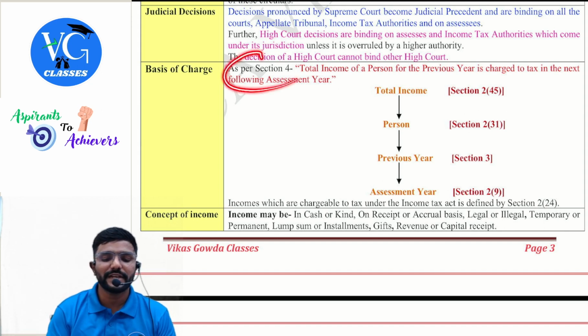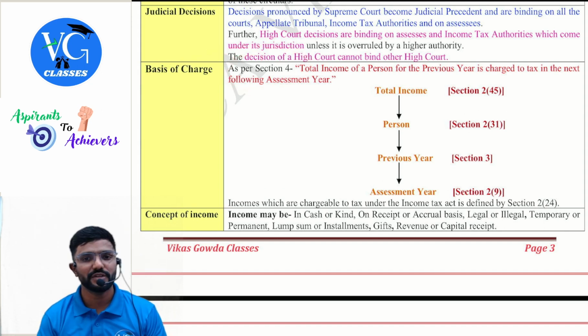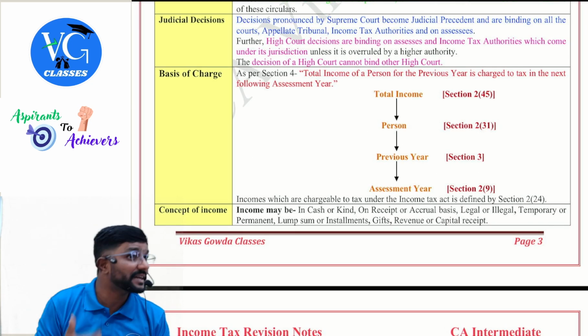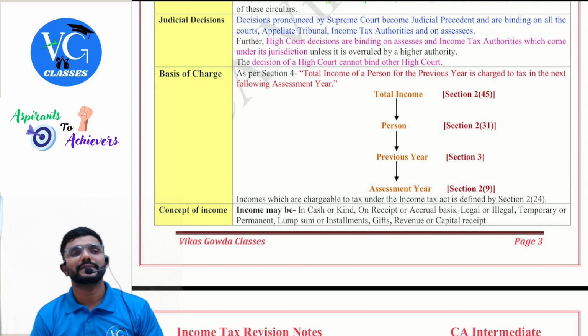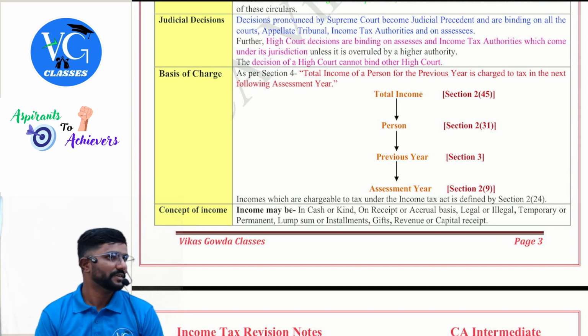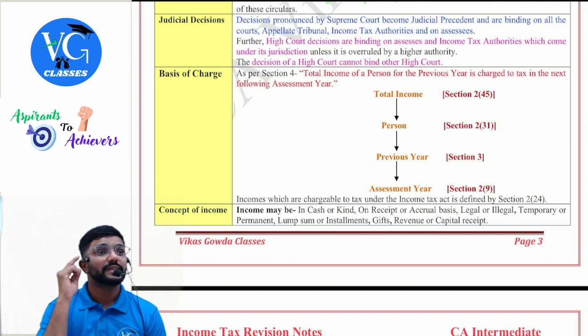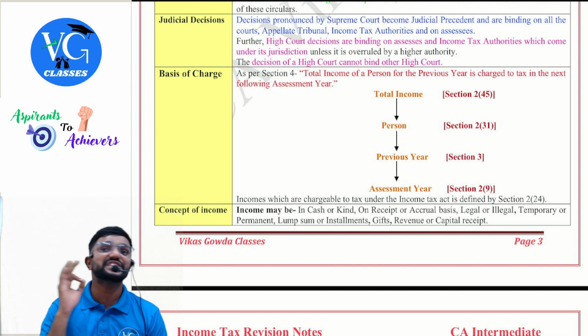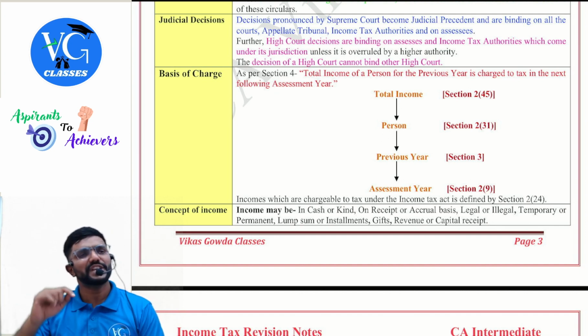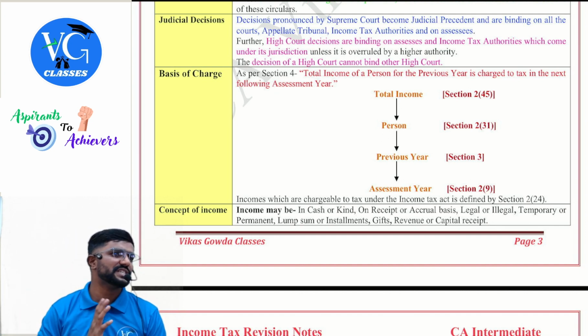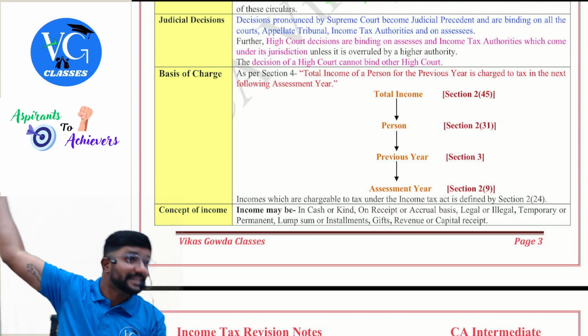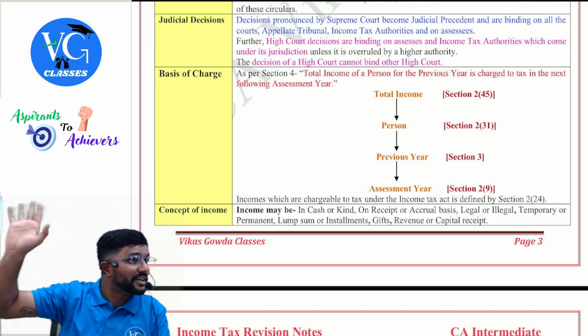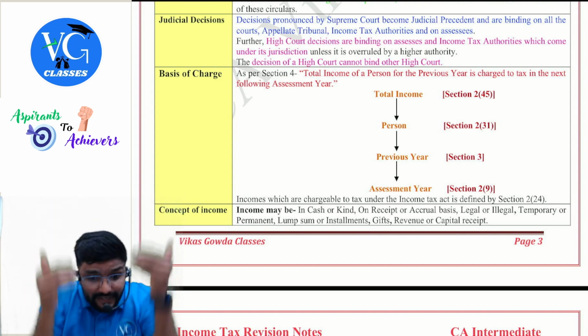Guys, section 4 of the Income Tax Act is a general charging section which tells what incomes are covered under income tax law. There are two sets of charging sections under the Income Tax Act. One is the general charging section, what we are learning now. The other set is under the heads of income, which is the specific charging section. The first section under each head is a specific charging section, which tells what income is taxable under that head. Now we are not talking about it. Now we are talking about what is covered under income tax law.